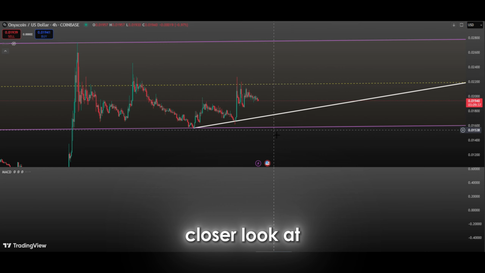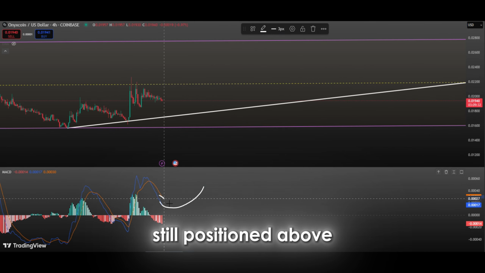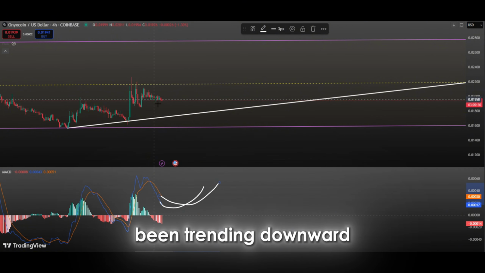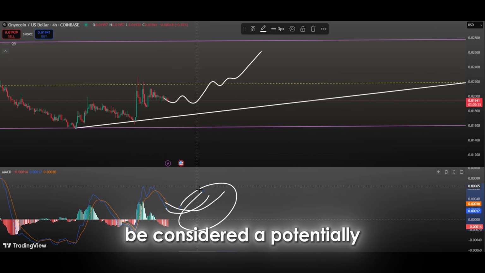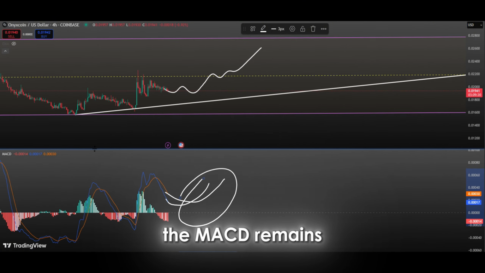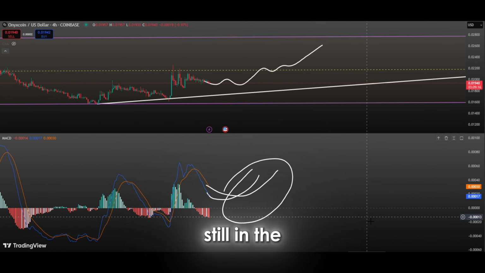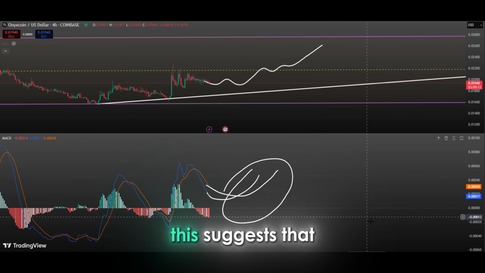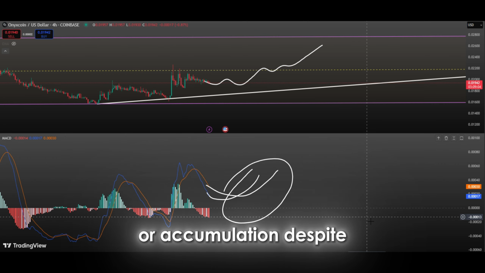When taking a closer look at the chart, it is noticeable that the MACD indicator is currently still positioned above the zero level and has recently been trending downward within that zone. However, this pullback should be considered a potentially positive correction within the broader context. The fact that the MACD remains above the zero line indicates that overall market momentum is still in the positive territory. This suggests that even though prices may have declined, the market has not entered a full-scale bear phase. Rather, it is experiencing a period of consolidation or accumulation.